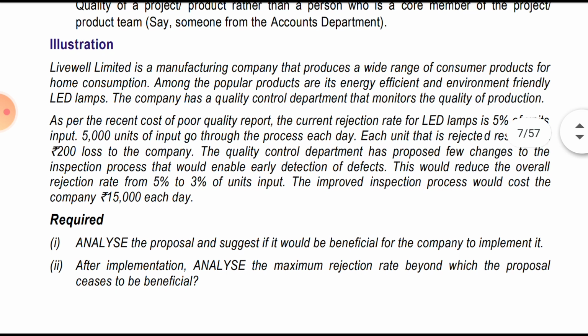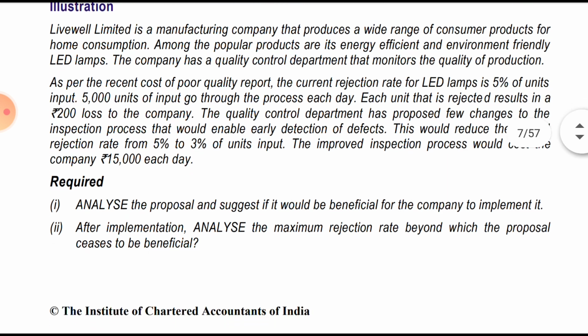As per the recent cost of poor quality, the current rejection rate of the LED lamp is 5% of input. 5,000 units of input go through the process each day.